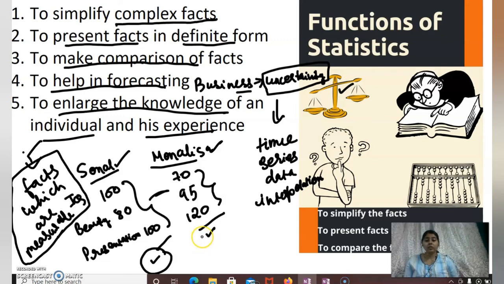So guys, today we have completed our functions of statistics. Our next content will be on importance of statistics.